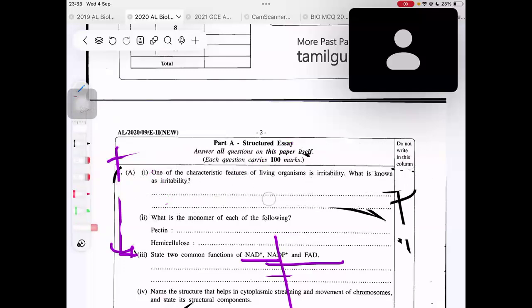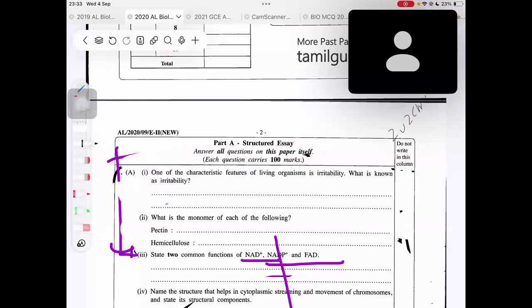One of the characteristic features of living organisms is irritability. What is known as irritability? Does someone know the answer for irritability? The definition that they are asking. If you want, in your resource book, write down 2022 MCQ next to irritability. Then you know if all the definitions have been asked, what are the remaining definitions they could ask from the 2025 people and the 2026 people, right? Then you can put more emphasis when you're studying those areas. That's what I did. So you can also do the same.